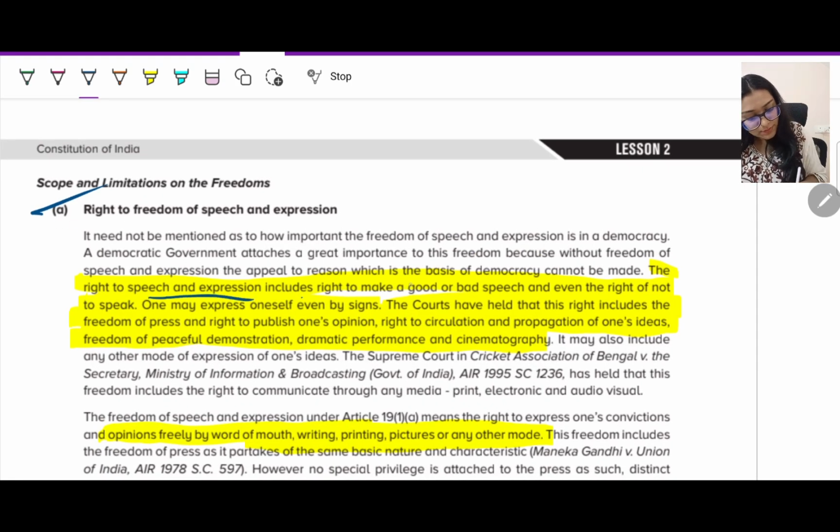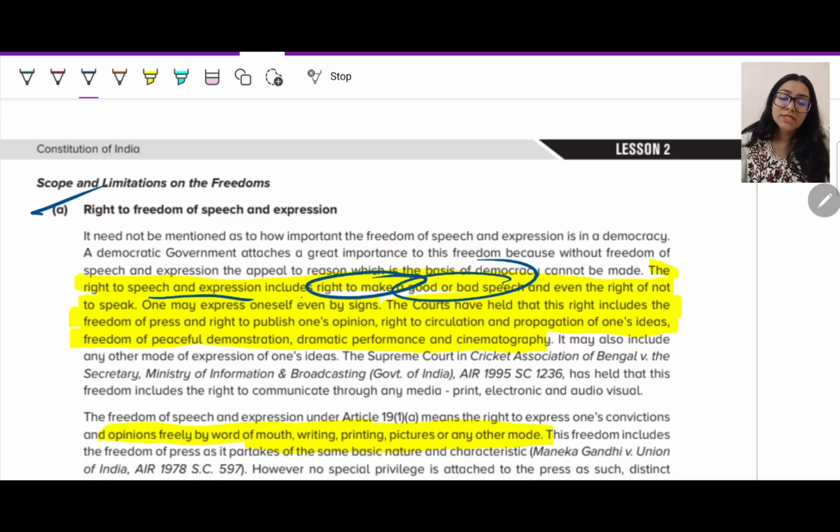The right to freedom of speech and expression includes the right to make a good or bad speech. Now, bad speech would be for the people against whom you are talking, right? If you're talking good about someone, it's a good speech. If you're talking not in their favor, then it automatically becomes a bad speech. But you have a fundamental right to make a good or a bad speech.